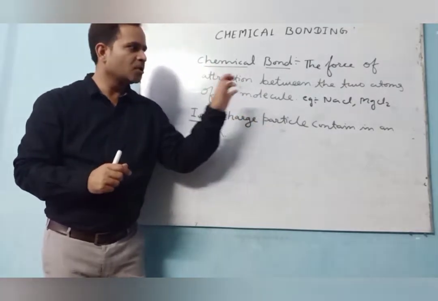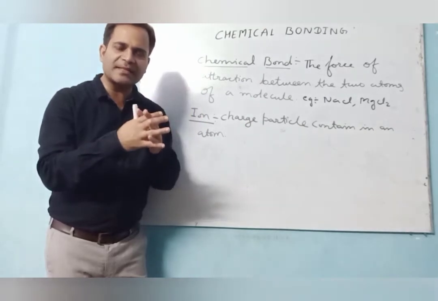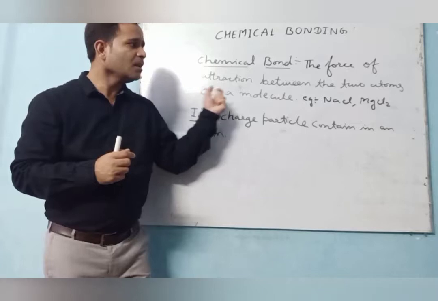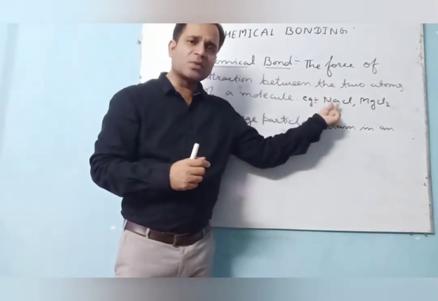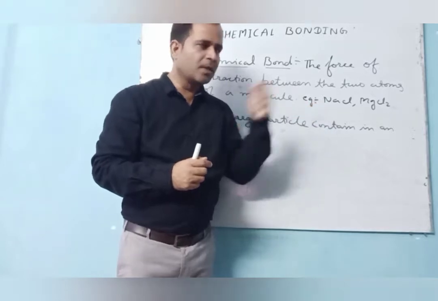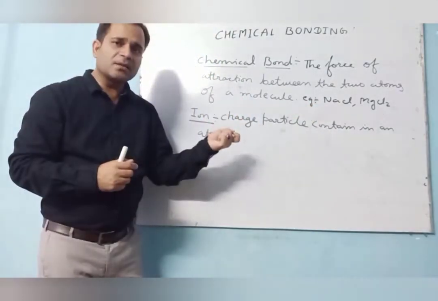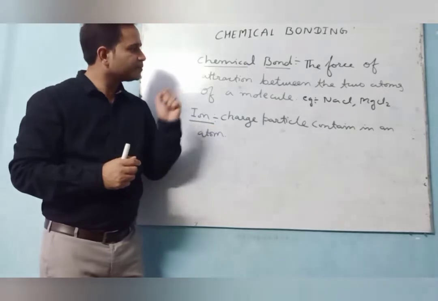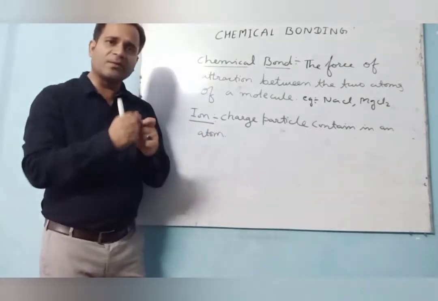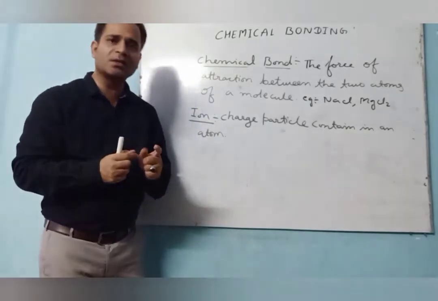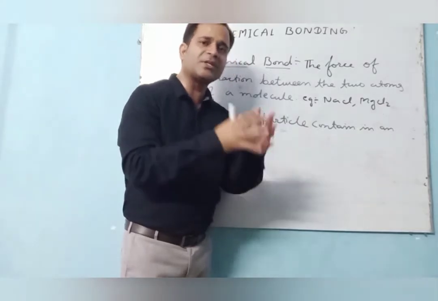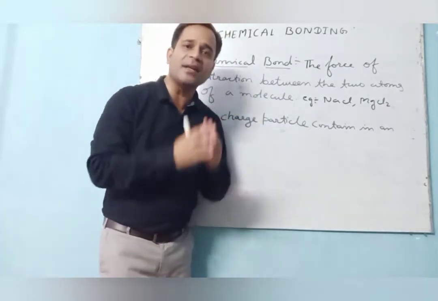So what I told you about the bond: the force of attraction between two atoms of a molecule. Here the two atoms, sodium and chlorine, combine together. So in magnesium chloride also the two atoms combine together. So why is one atom needed to combine with another? Because to become stable, to fulfill the inert gas electronic configuration, each and every element needs to